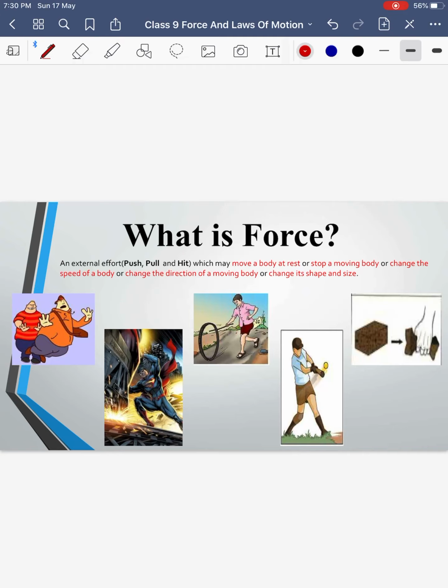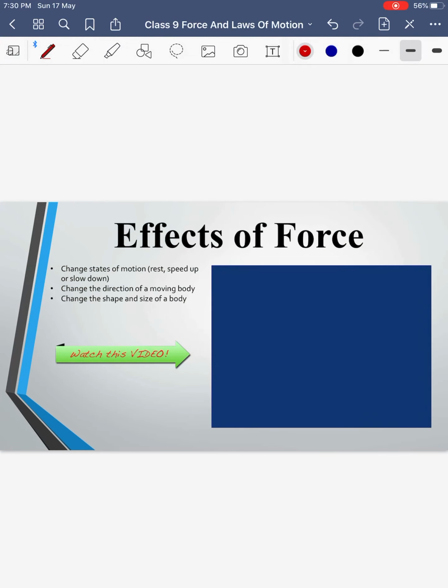When we apply force on the object, there can be various effects. An external effort may move a body at rest, stop a moving body, change the speed or change the direction, or even change shape and size. These are all effects of force. If we apply force, we can change the state of motion. When we say state, that means state of rest and state of motion both. If a ball is at rest and you kick it, it will come into a state of motion. So applying the force has changed the state of rest.